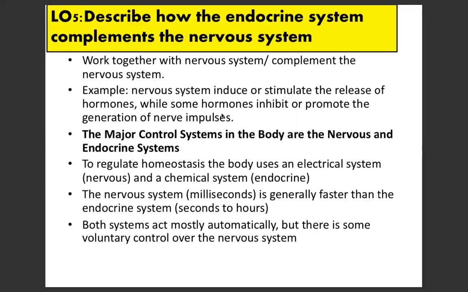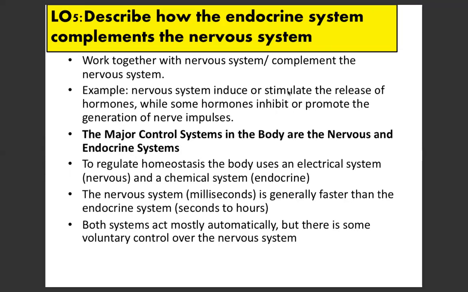Describe how the endocrine system complements the nervous system. So macam mana dia boleh bekerjasama tu? Okay, so contohnya yang pertama tadi, nervous system induces or stimulates the release of hormone, while some hormones inhibit or promote the generation of the nerve impulse. So cara dia bertindak balas antara dua-dua ni. Okay, the major control systems in the body are the nervous and the endocrine systems.